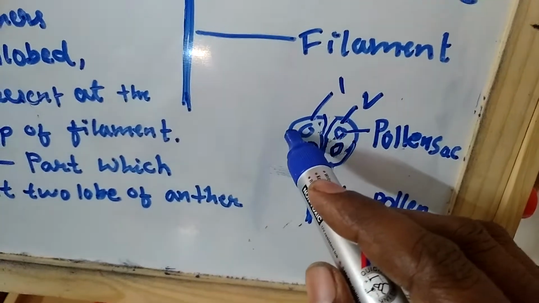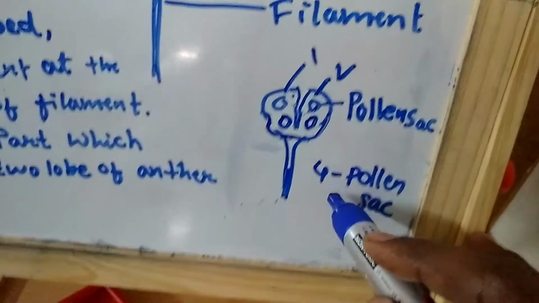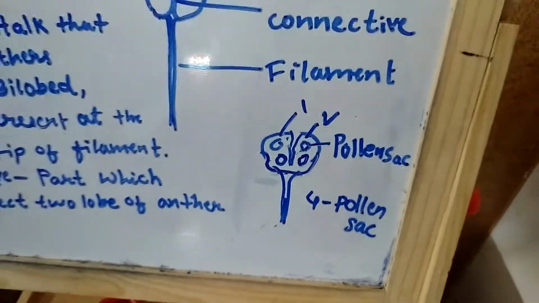So in total, four pollen sacs are present.